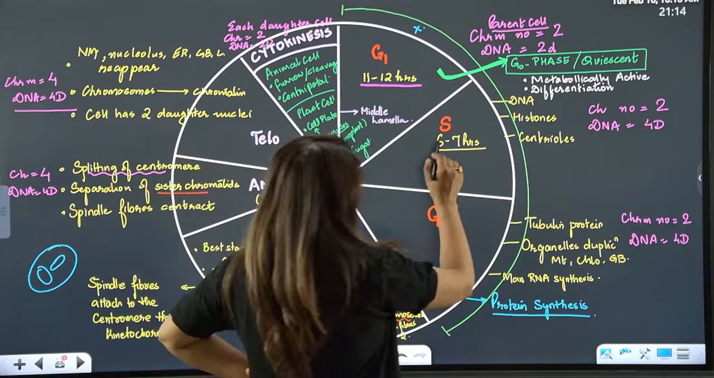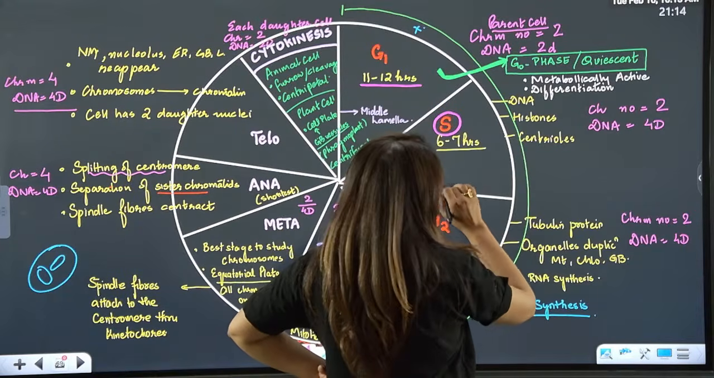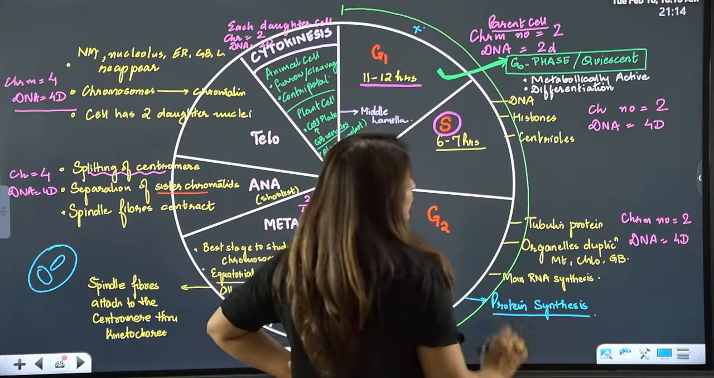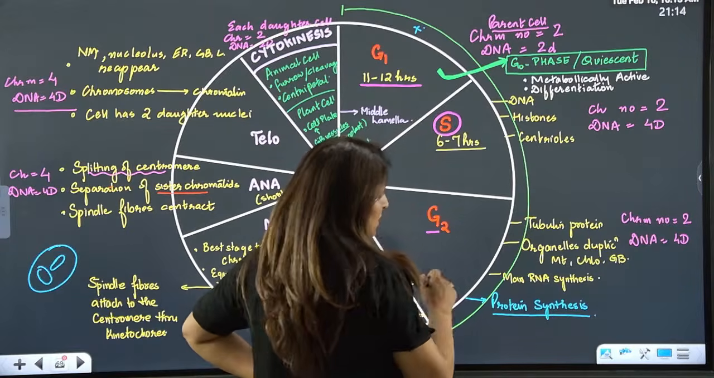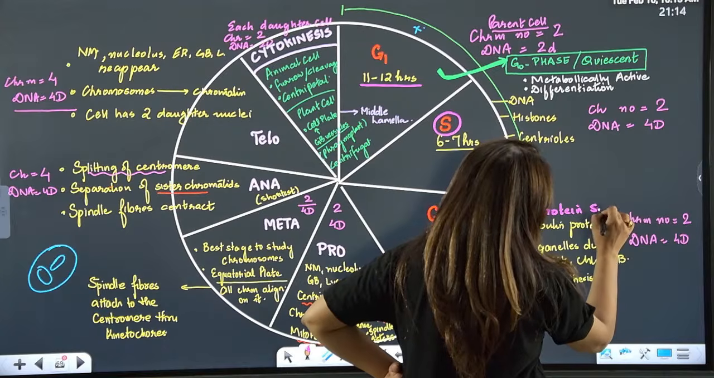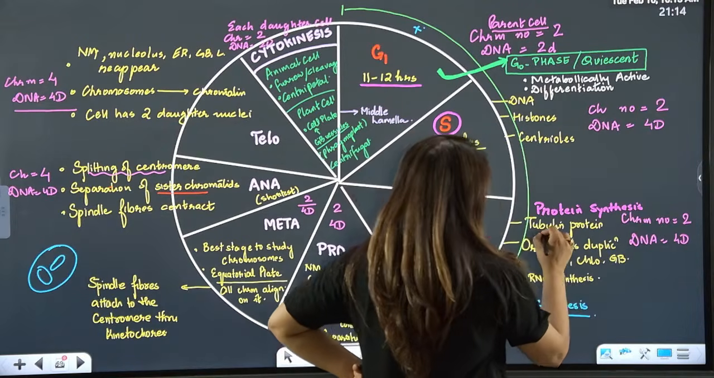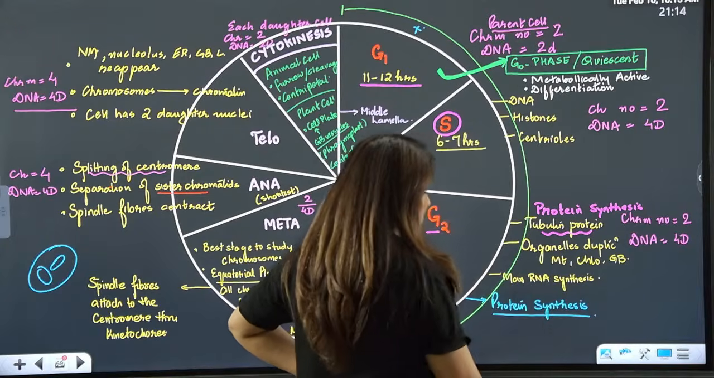And then in S phase, the characteristic of S phase, or the synthetic phase, is DNA multiplication, histone formation, centriole multiplication. Is it clear? What happens during the G2 phase? Protein synthesis. Not all proteins, but NCERT writes that protein synthesis occurs in G2. So basically tubulin protein. Organelles duplicate. More RNA synthesis takes place.